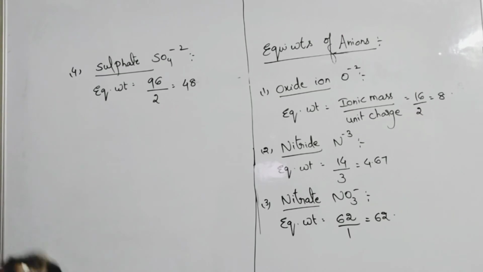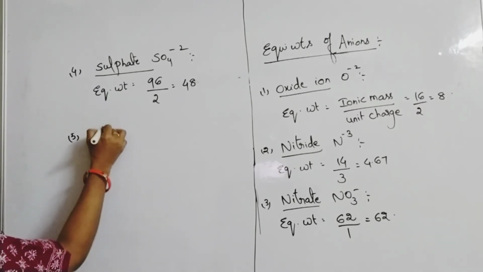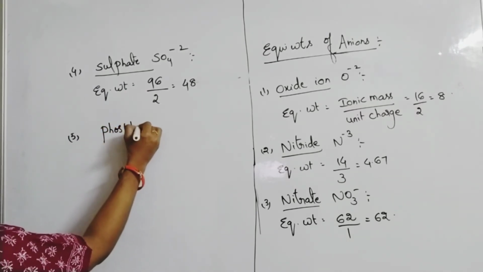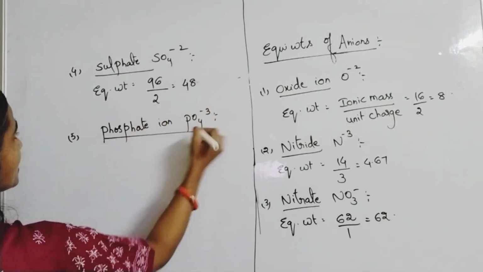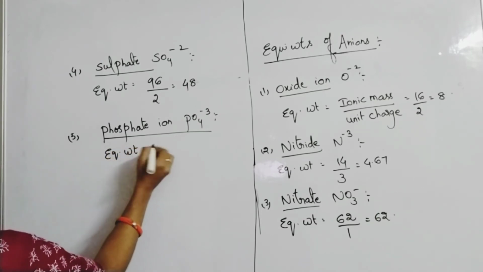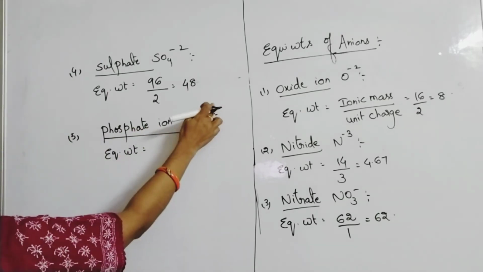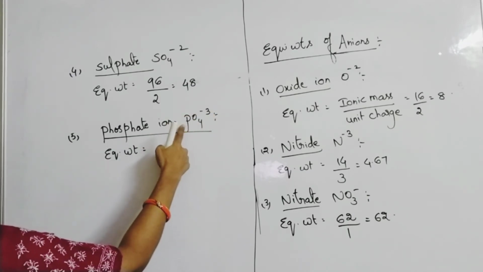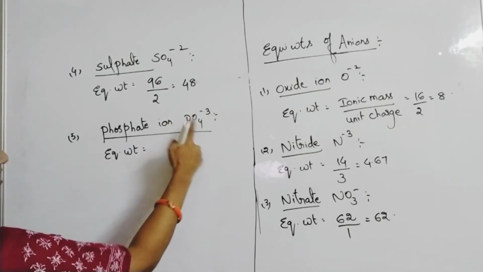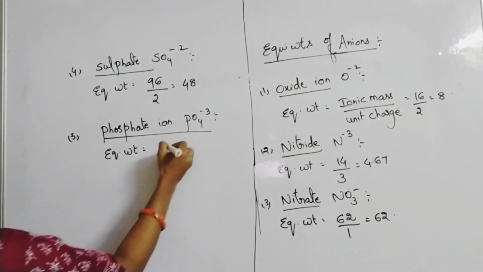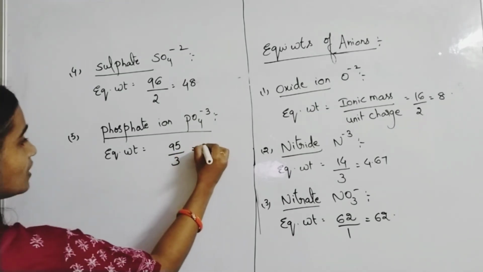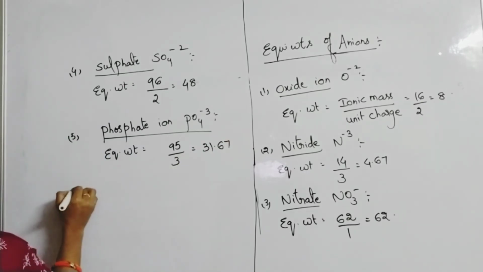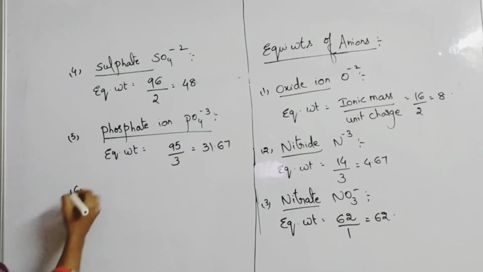Some useful ion names you are remembering. Even you can take the phosphate ion, PO4 minus 3. Equivalent weight is ionic mass by unit charge. Phosphorus is 31 and oxygen is 16, 16 fours are 64. 31 plus 64 is 95, and unit charge is 3. So 95 by 3 is equal to 31.67.